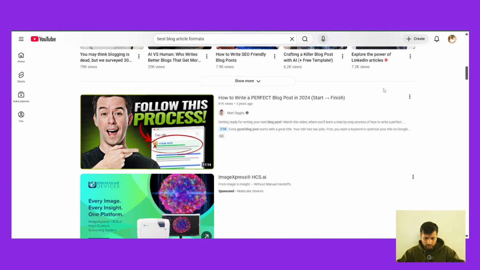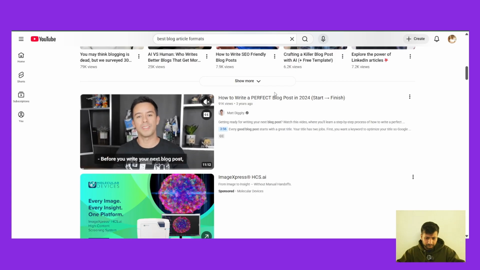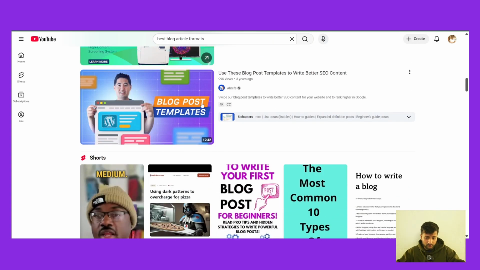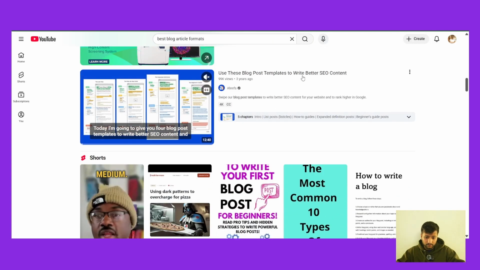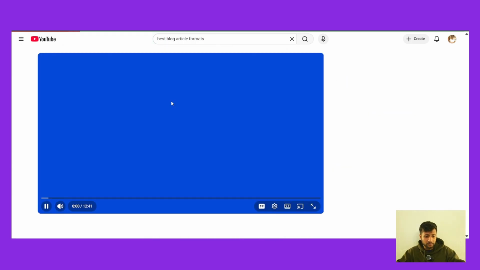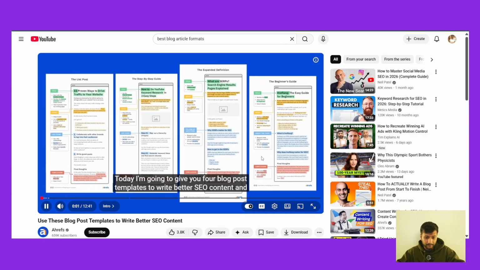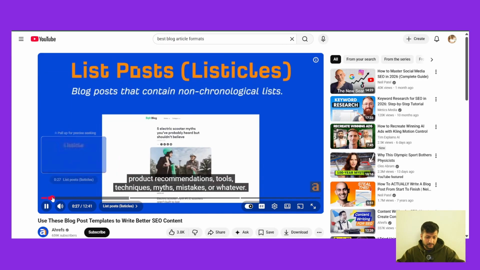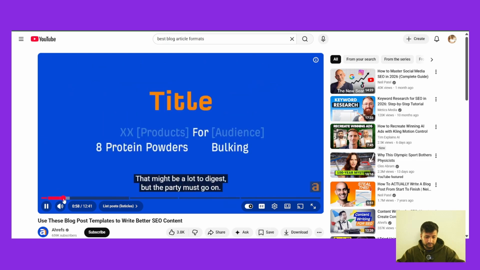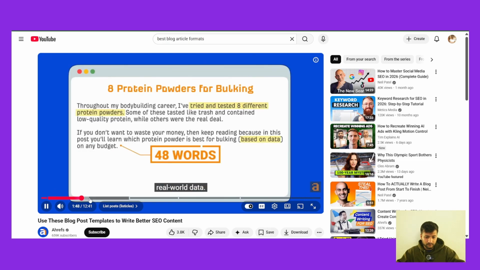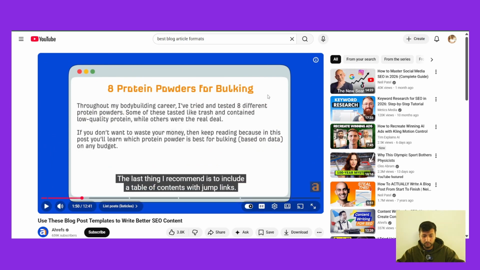Okay, how to write a perfect blog post. Okay, use these blog post templates to write better SEO content. We could copy the link, because I see we could find the format on how to write an article. We could use this format in order to write our own article.